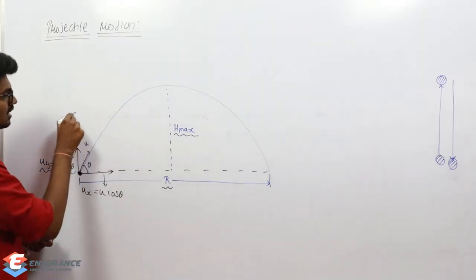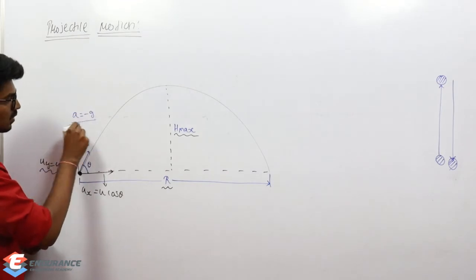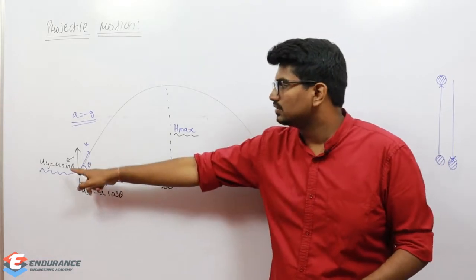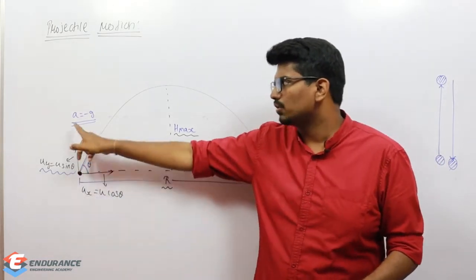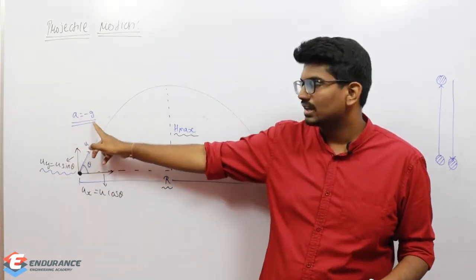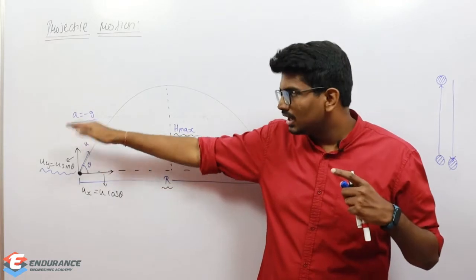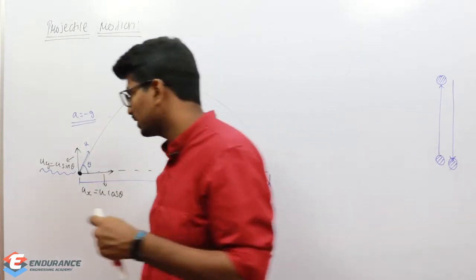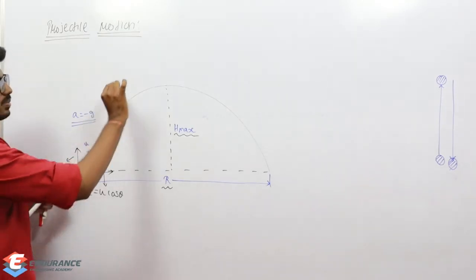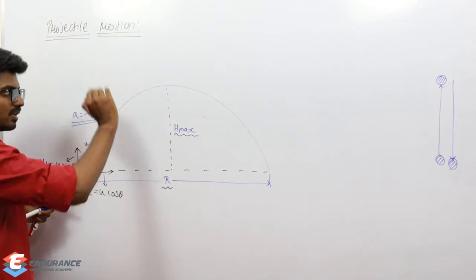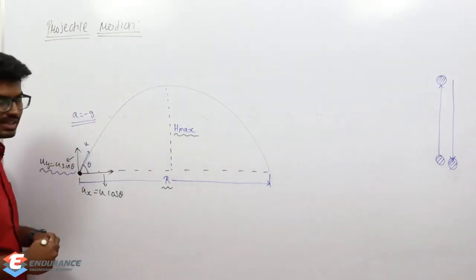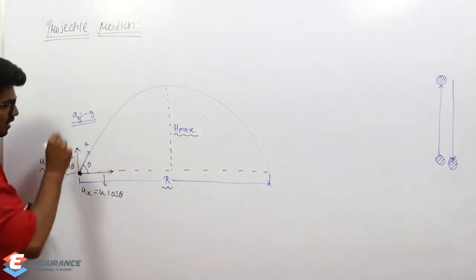But acceleration was negative. Why negative? Because acceleration due to gravity will always act downwards, and this velocity is upward. So if I take velocity to be positive, then acceleration is in the opposite direction, so it is negative. This negative acceleration due to gravity will keep on decreasing the velocity. So what will happen? The ball will start moving upward, but as it is moving upward, velocity will keep on decreasing. Why? Because there is negative acceleration. This is ay, acceleration in y direction.